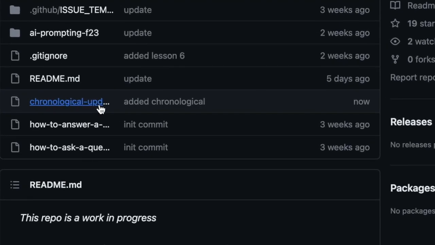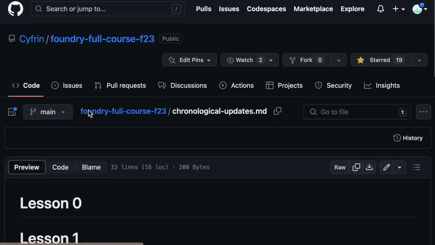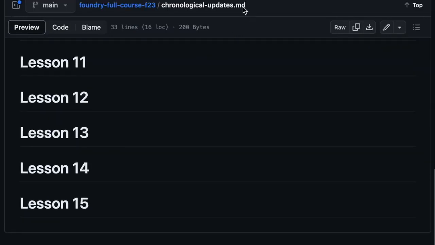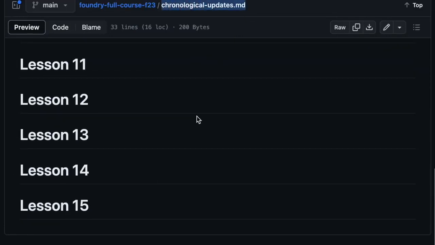So we're going to have this file called chronologicalupdates.md where you can go in and check to make sure that you're working on the most up-to-date edition. If you go into that file, each lesson will have a section, and if there's some update that we made to the lesson, you can find it in there. Additionally, if you think you found something that is different or doesn't quite work, be sure to make a discussion for it in that GitHub repo.